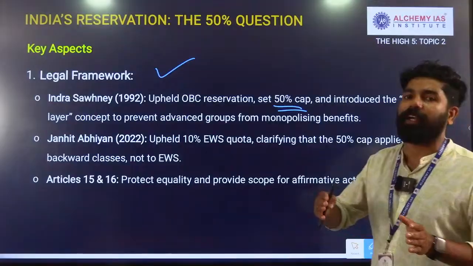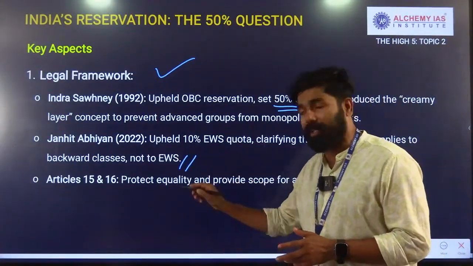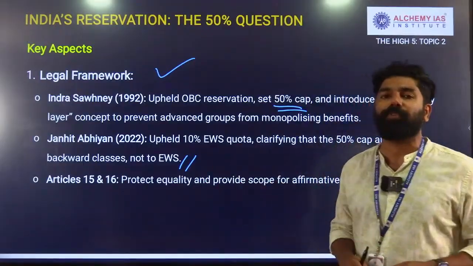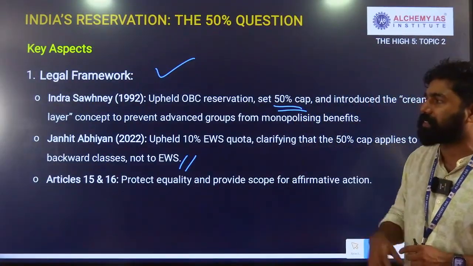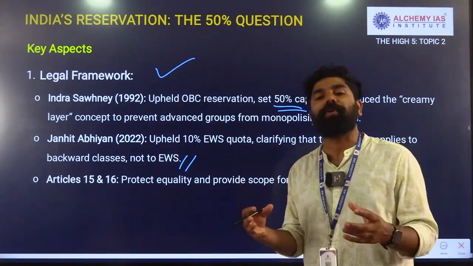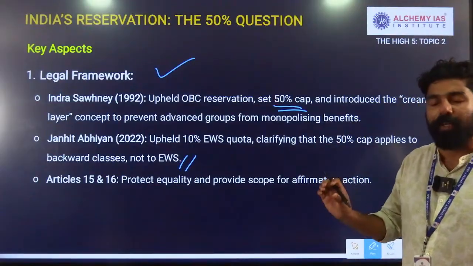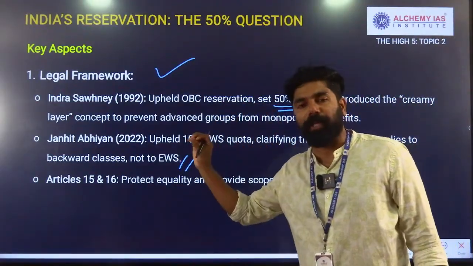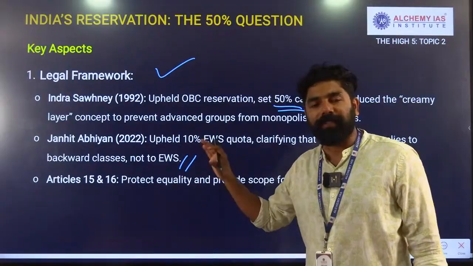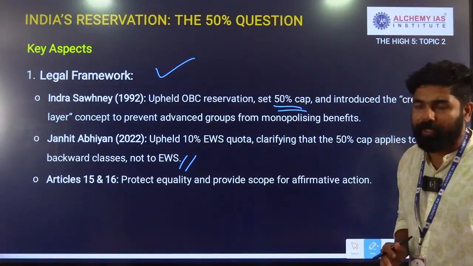Later, we have seen the 103rd Amendment Act extend the reservation to the economically weaker sections, and it was challenged in court in 2022, in the Janhit Abhiyan case. In this case, the Supreme Court said that this is not violating the 50 percent cap, because this 50 percent cap of the reservation is only applicable to Scheduled Castes, Scheduled Tribes, and OBCs. So that is the reason the EWS reservation was upheld in the Janhit Abhiyan case.